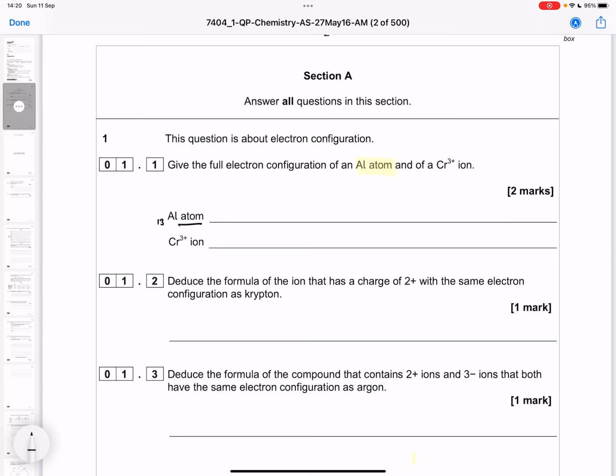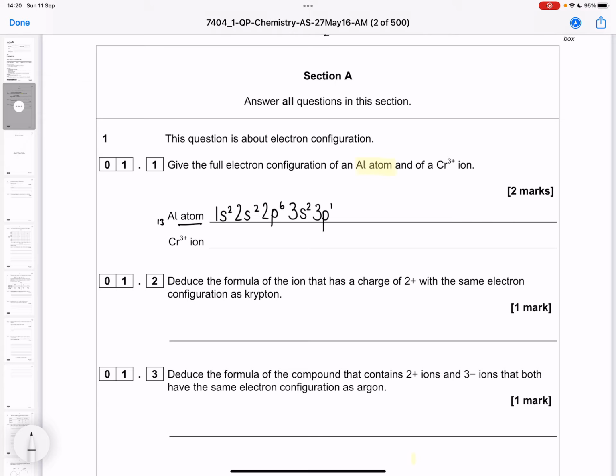And then we're going to use our order of filling. So we fill the first shell, the s subshell, with 2 electrons, and then we go into the second shell, the s subshell, and we can place 2 electrons. We've still got enough electrons, so we keep on going. The second shell, the p subshell, can hold up to 6, that would take us to 10, and we've got 13, so we keep going. Then the third shell, the s subshell, we can put 2, that makes 12, and then the third shell, the p subshell, we've got 1 electron, and there's our full electron configuration of aluminium.